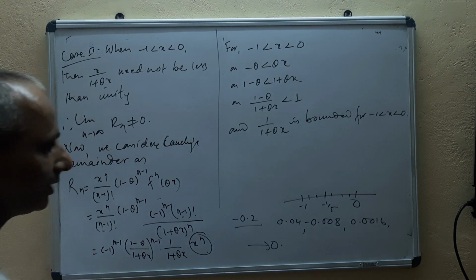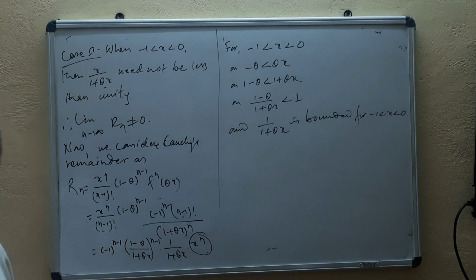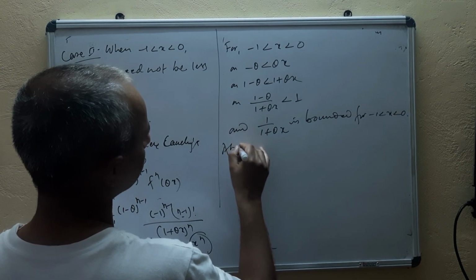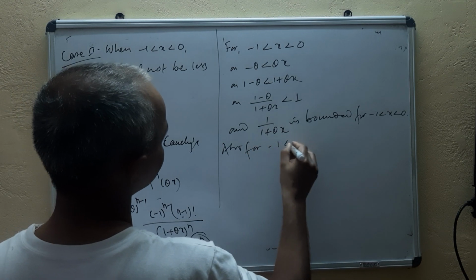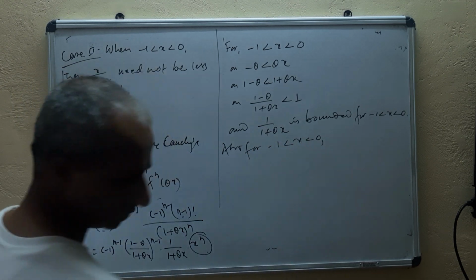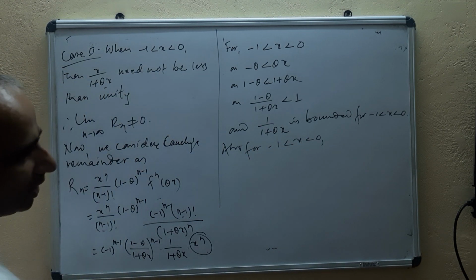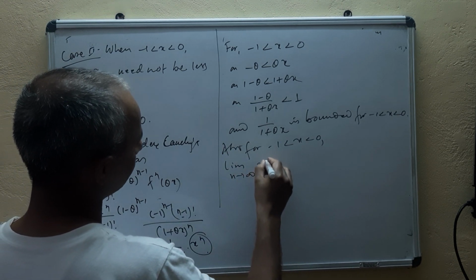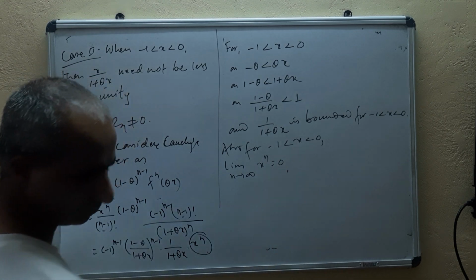So what do you get in conclusion? Therefore, also for minus 1 less than x less than 0, as I told just before, limit n tends to infinity, x^n equals 0.